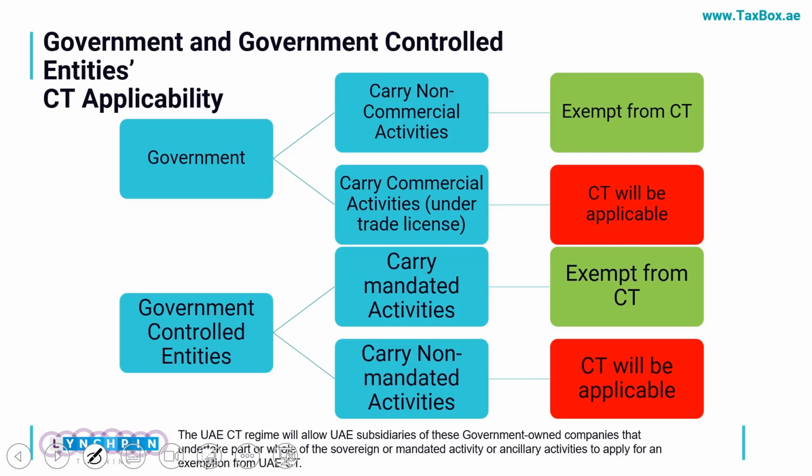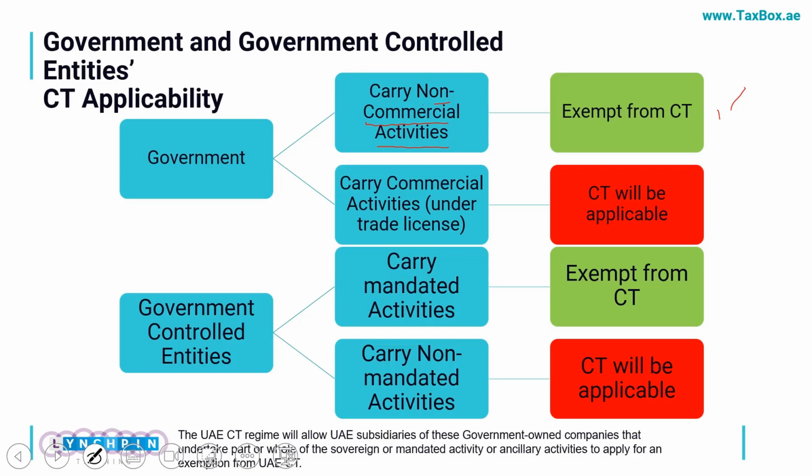If they are carrying on activities which are not commercial, which are their mandated activities, they will be exempt from CT. So purely government entities would be exempt from CT if they are carrying on the activities for which they are formed.